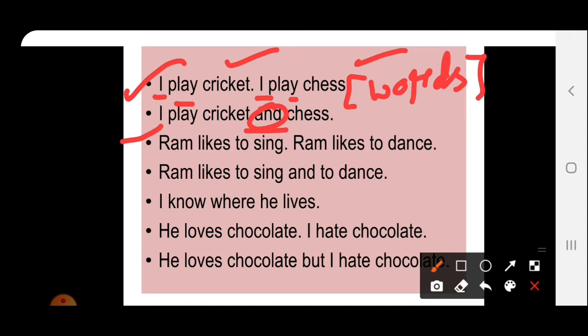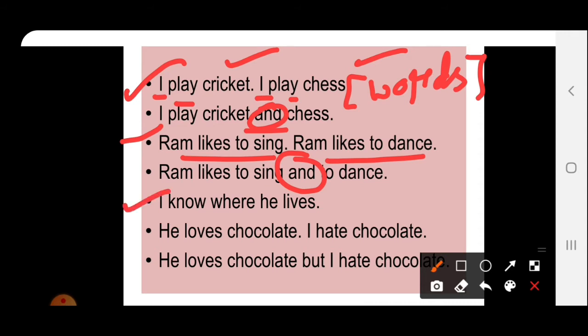Ram likes to sing, Ram likes to dance. Likes to sing and likes to dance, these are two different phrases. When we join two different phrases and combine them, we will use one word. What word it will be, we have to see according to the sense of the sentence. But here we have joined these by using the word and. How have we written it? Ram likes to sing and to dance.